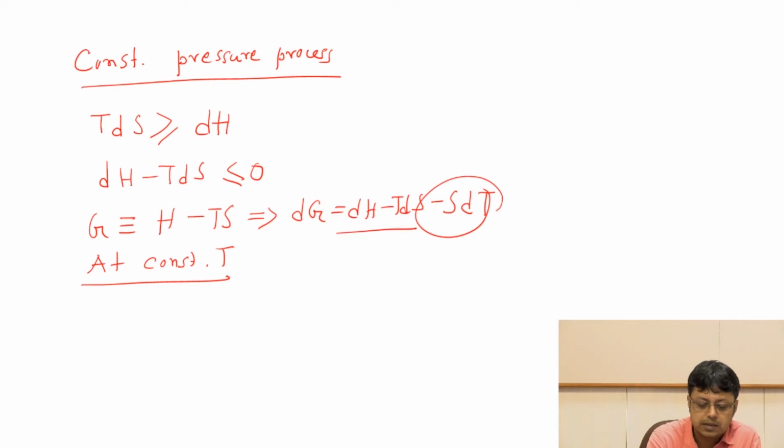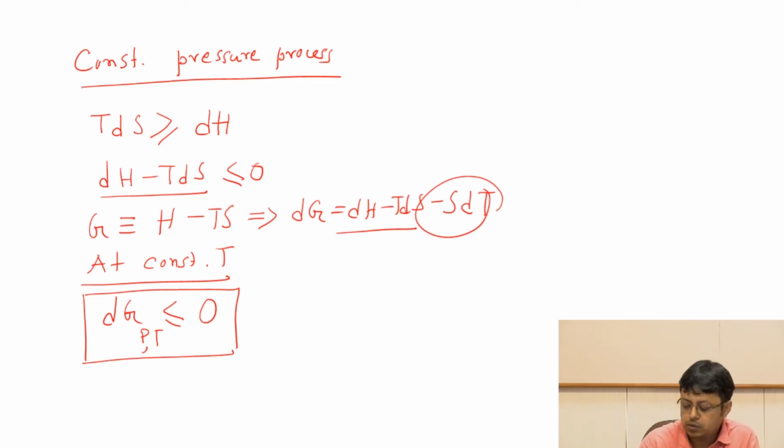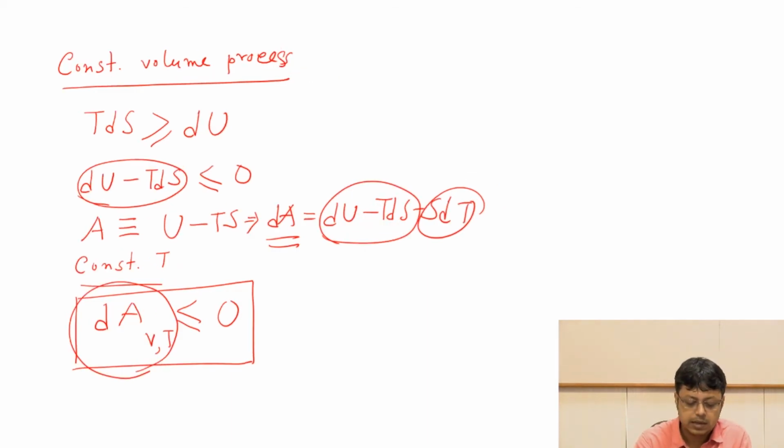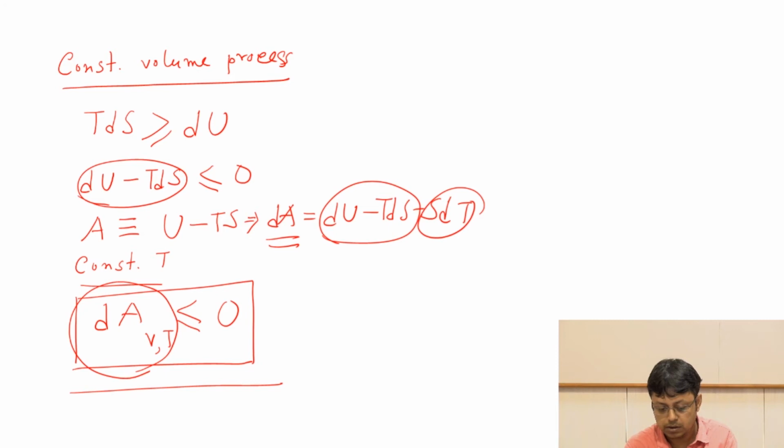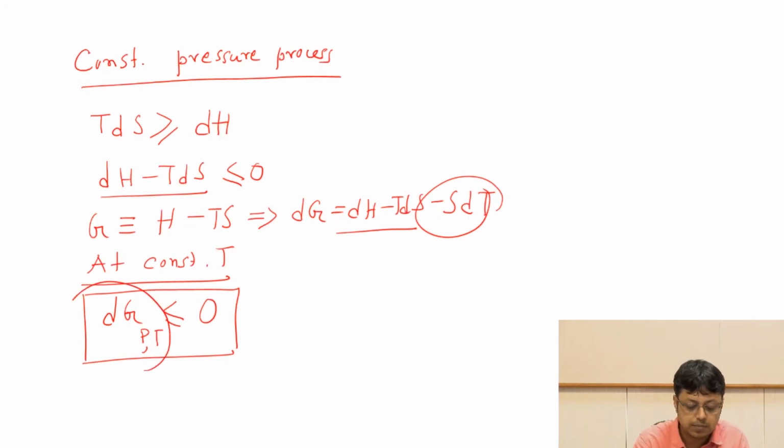So dH minus TdS, this term, which is dG, is less than or equal to 0 for constant pressure and temperature. So these two equations, dA at constant volume and temperature less than or equal to 0, and dG at constant pressure and temperature less than or equal to 0, are more natural choices for describing spontaneity.